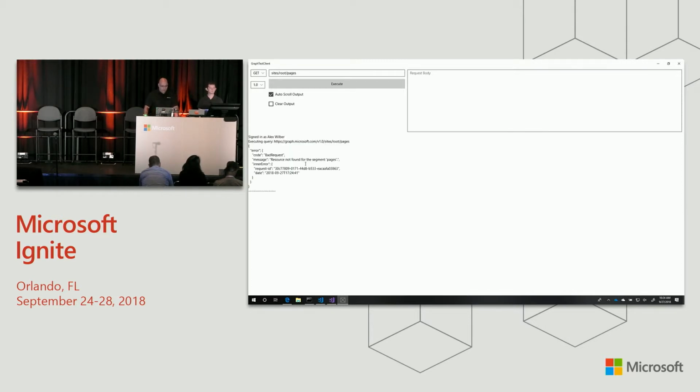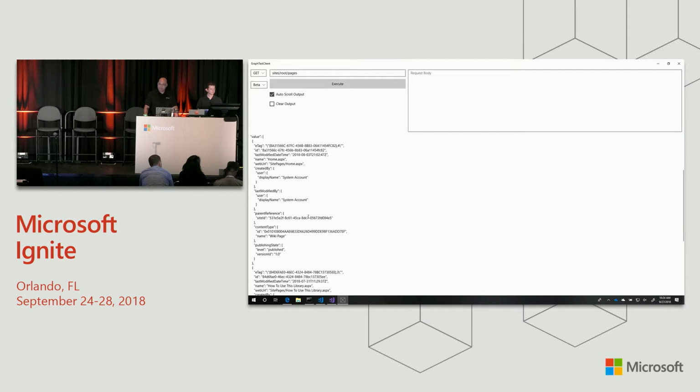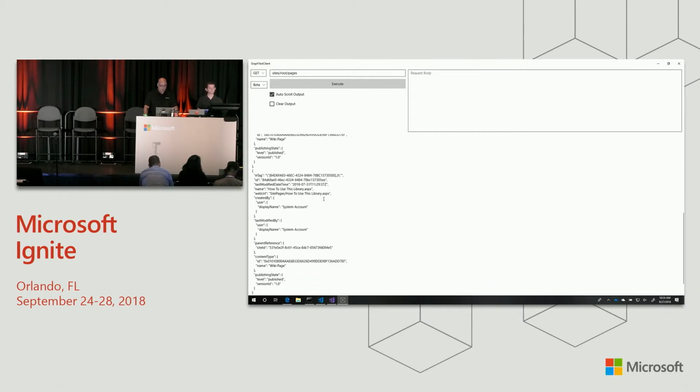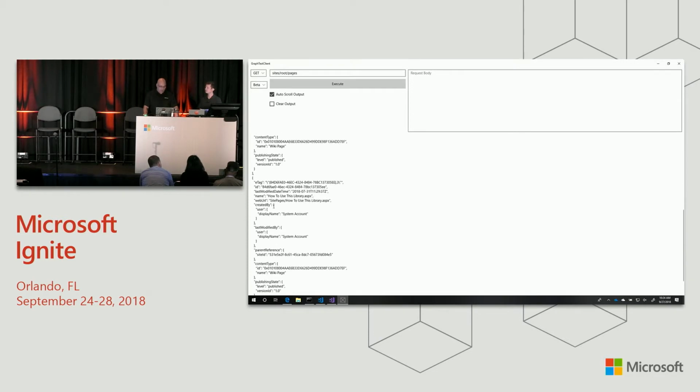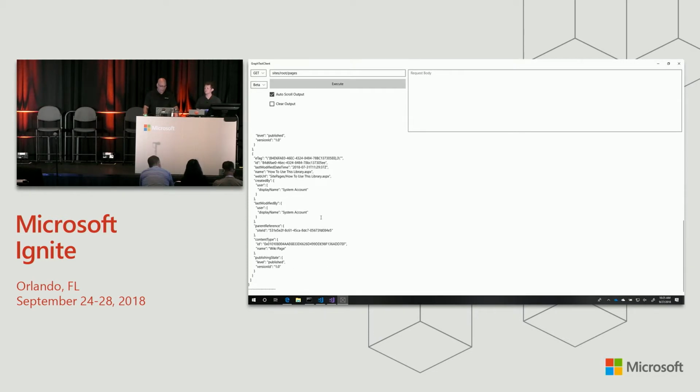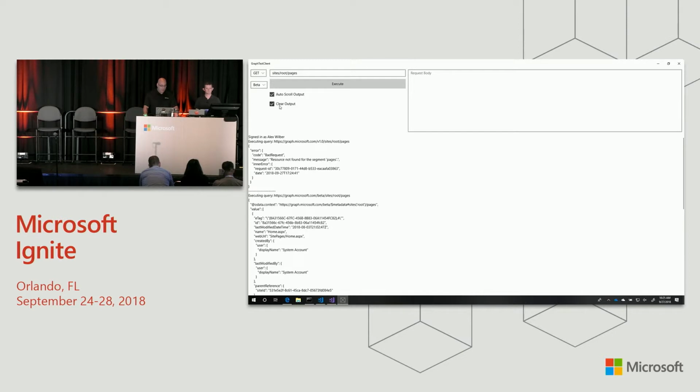So we're going to log in. It's going to say it's a bad request because it's in beta. So we'll switch our target. We'll re-execute. And here I get the list of pages that's associated in that site we were just working in. You could imagine plugging this into a provisioning engine or anything else that you're working with. I felt like it was easier to use the interactive mode so I could actually see the results coming back and make that work. So that got us our pages.